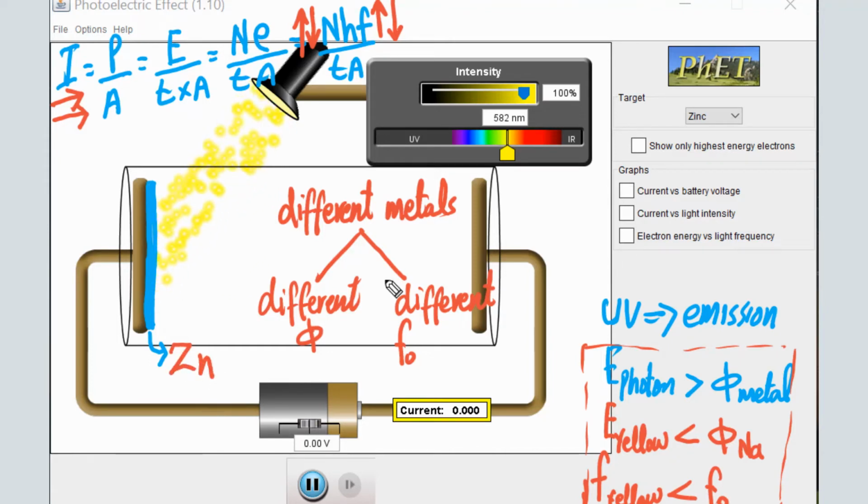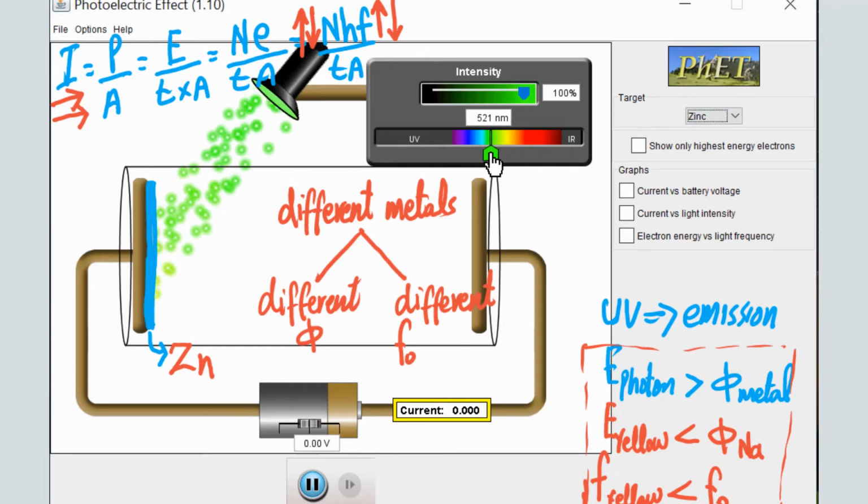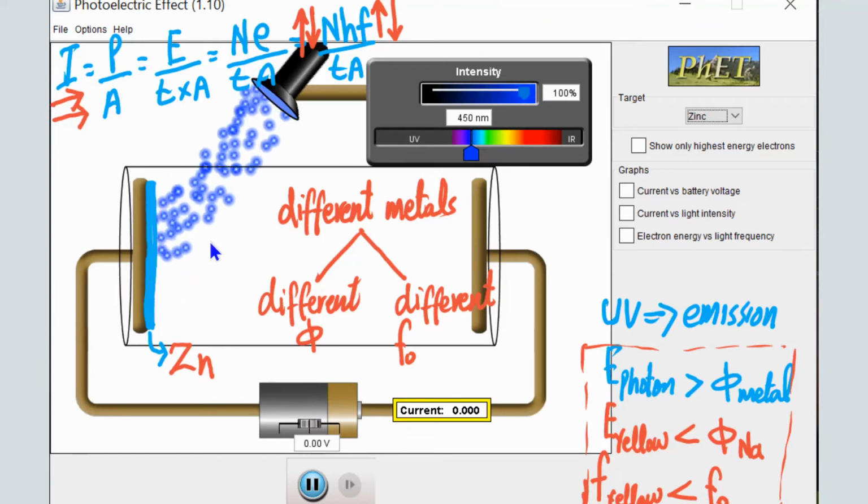Now if we increase the frequency of light, you see at green again no photoelectrons are emitted. It means the work function of this metal is greater than the energy of a photon of green light. Now if we move to blue light, again no photoelectrons are emitted. It simply means that the work function of zinc is still greater than the energy of blue photons.